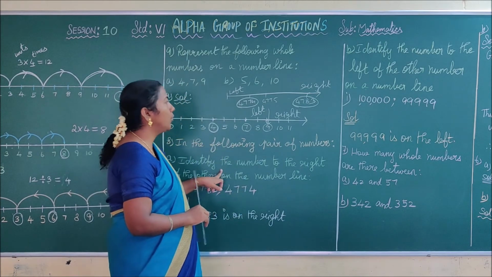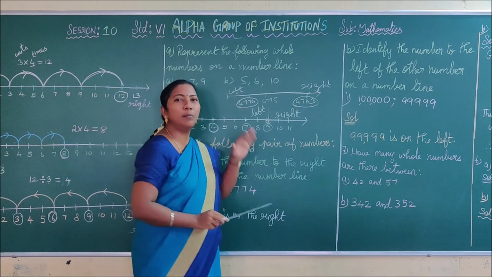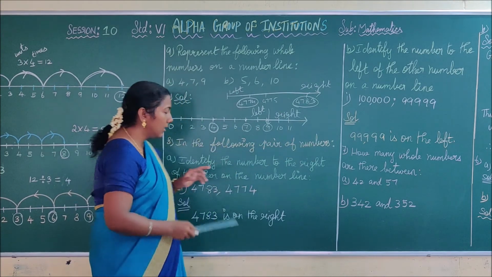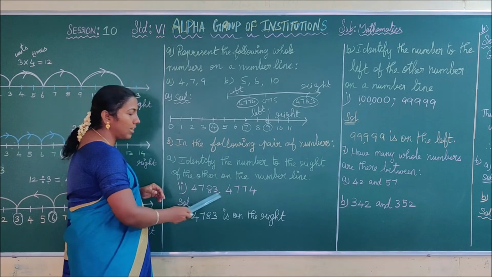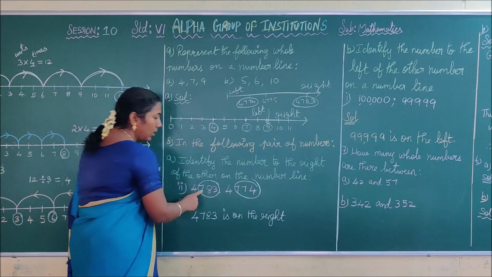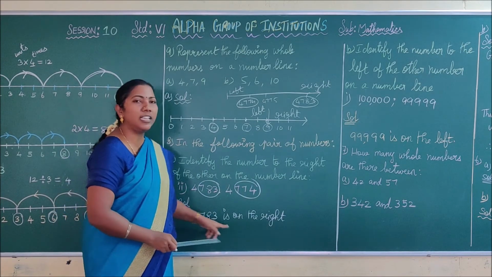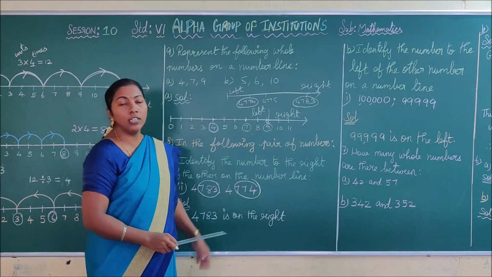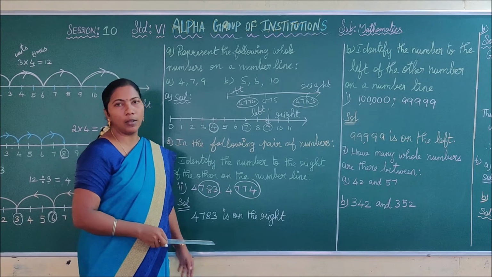Okay. I give a hint to you. If the question is given like this, among the two numbers, choose the bigger number. It should be on the right hand side. See here, this is the given question. 4774, here 4783. Among these numbers, which is the bigger one? 4783. So easily you can write 4783 is on the right. Is it clear, children? Suppose in the question if they ask which is on the left, you have to write the smaller number. Is it clear?